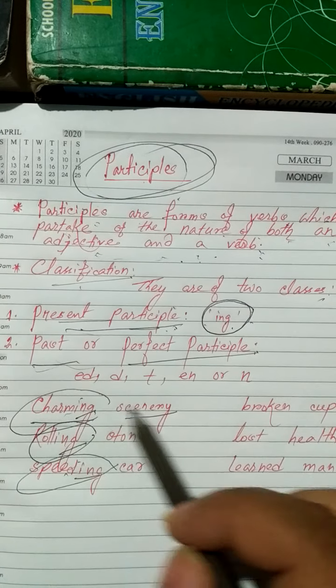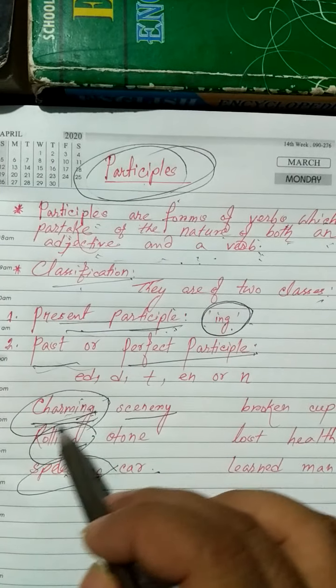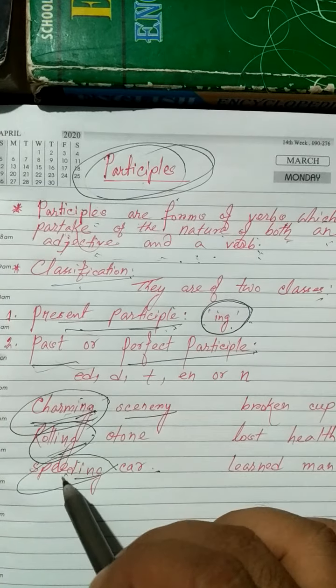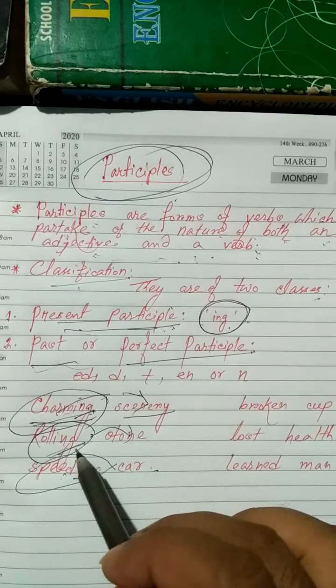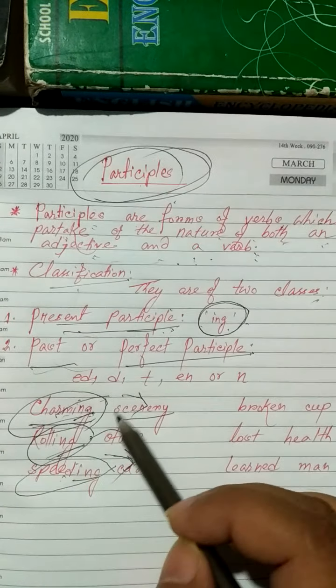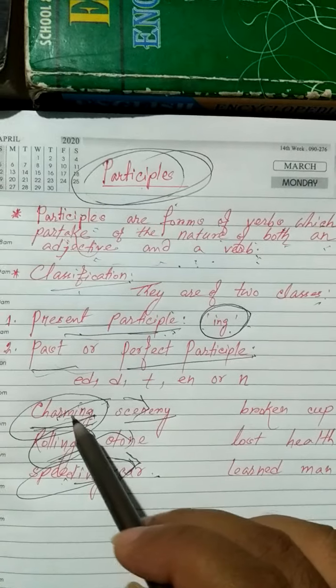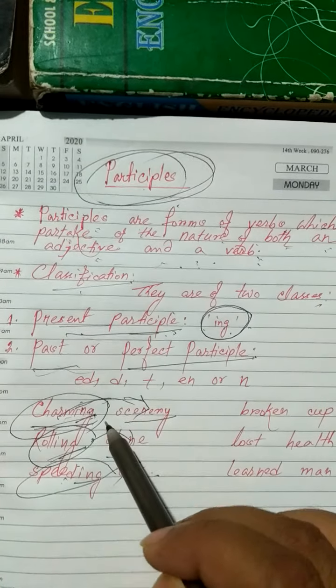These participles express that the things are going on, and these words describe the noun, and we know that is an adjective. So here is the witness of the definition that participles act as an adjective.